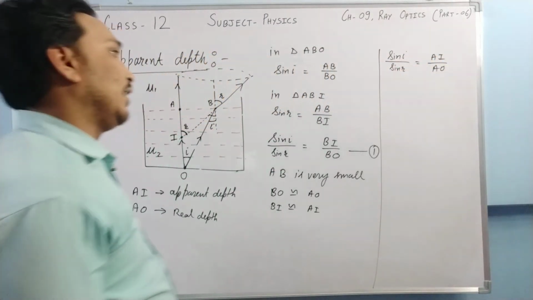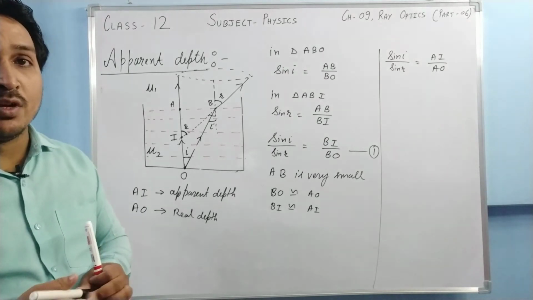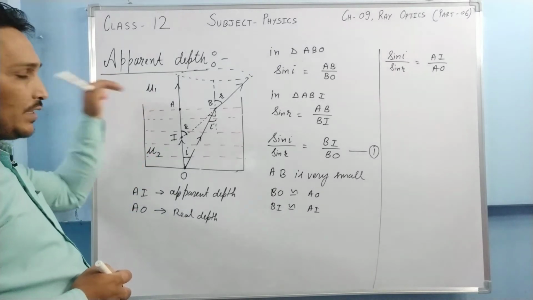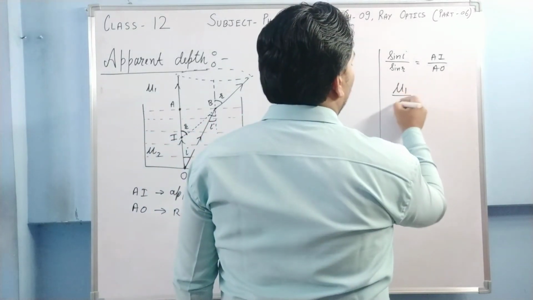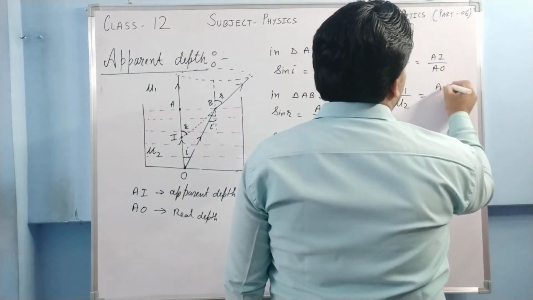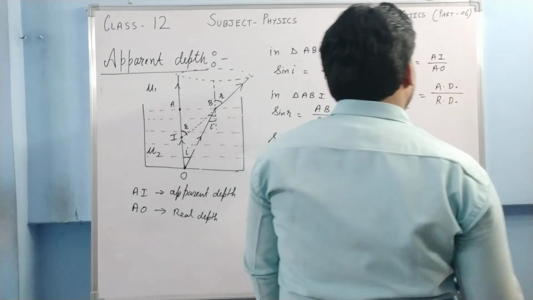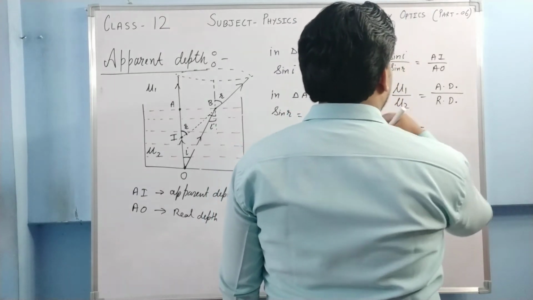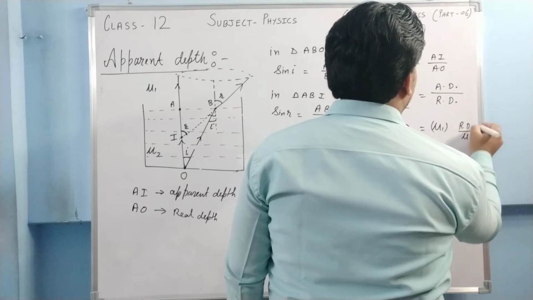What is sin i upon sin r? According to Snell's law, it is the refractive index of the second medium with respect to the first medium. Which is the second medium here? The ray of light is going from mu2 to mu1. So mu1 is the second medium and mu2 is the first medium. So I should write mu1 upon mu2 is equal to AI. What is AI? AI is apparent depth, upon AO, which is real depth. So apparent depth can be written as mu1 multiplied by real depth upon mu2.